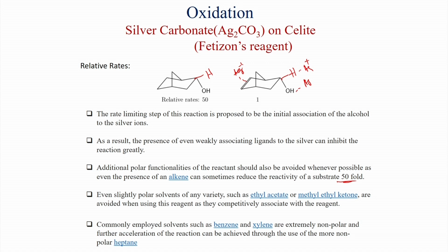And also, in this silver carbonate reaction, you have to use non-polar solvent like benzene, toluene, and you can also use heptane, but polar solvent like ethyl acetate or ketone compounds should not be used.